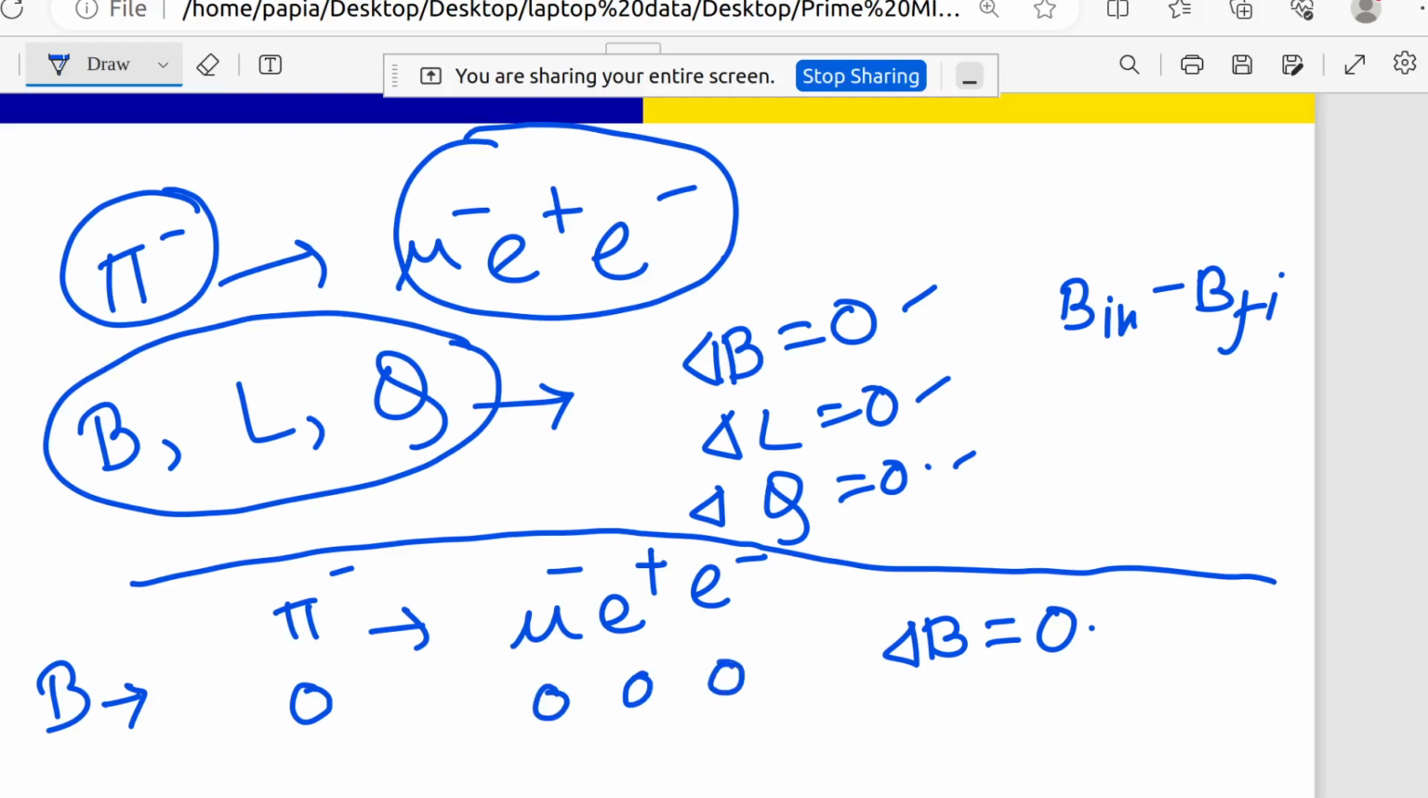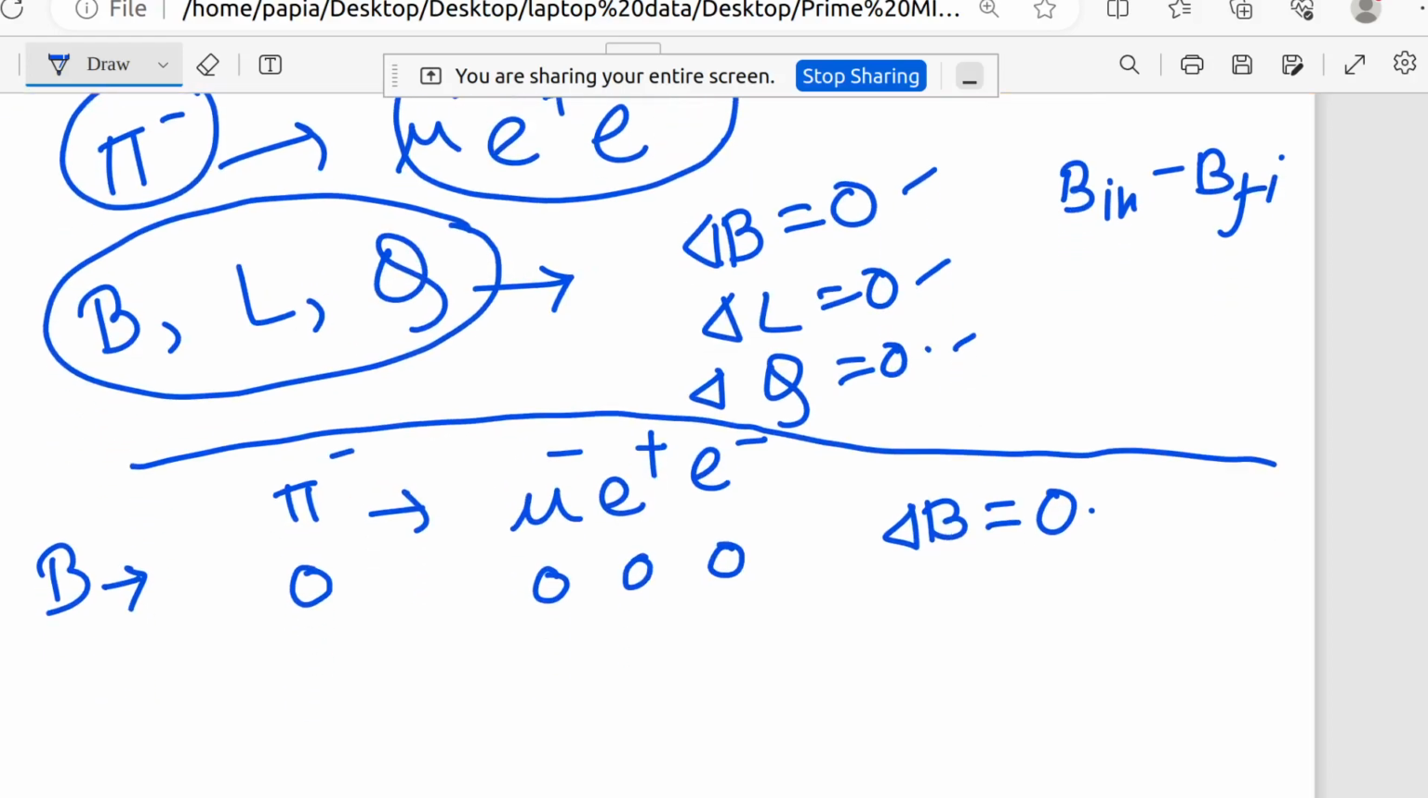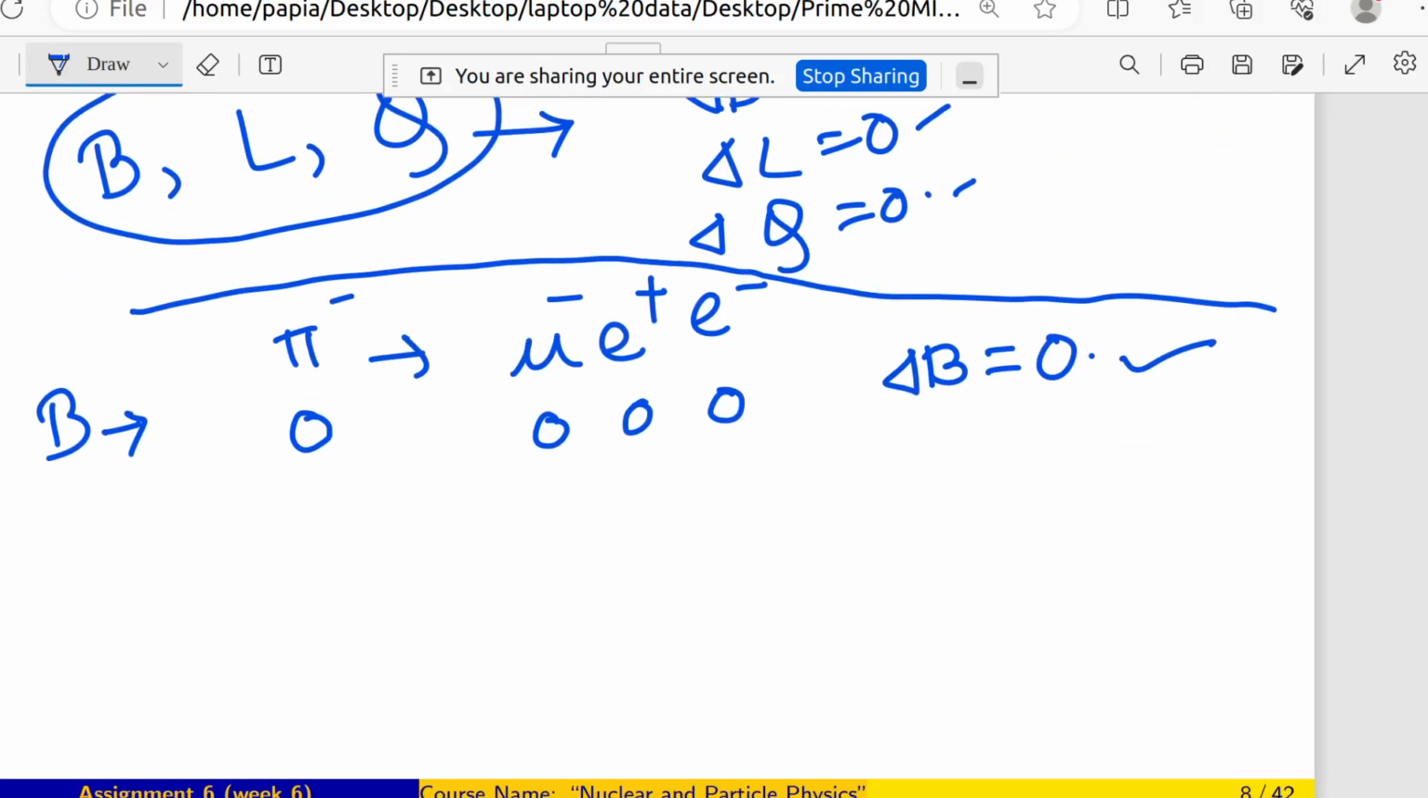That means as a whole, if I write here B initial which is 0, B final which is also 0, that means for this case delta B equals 0 is fine, it's conserved.